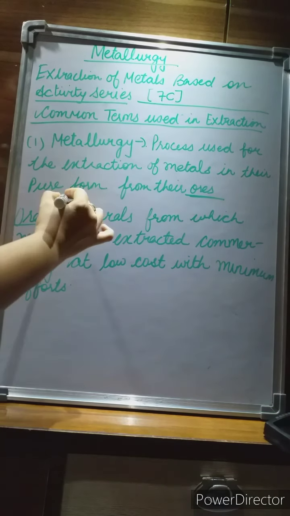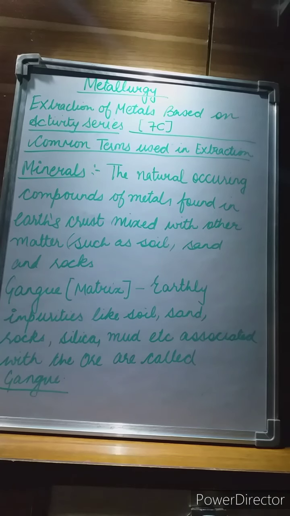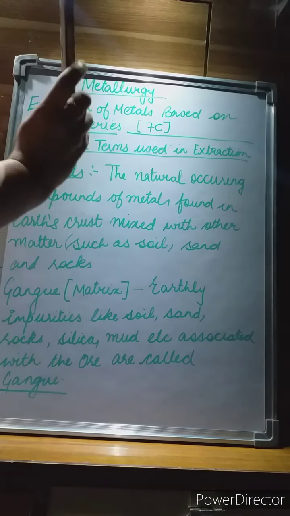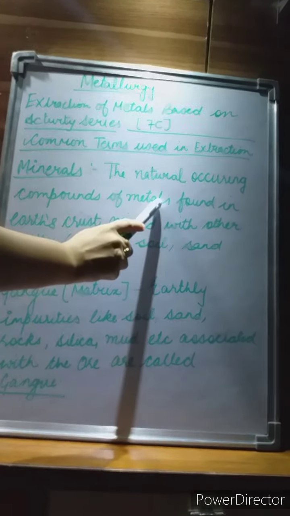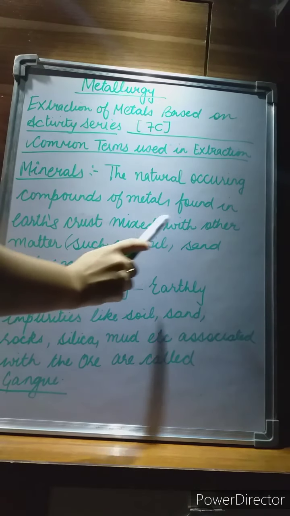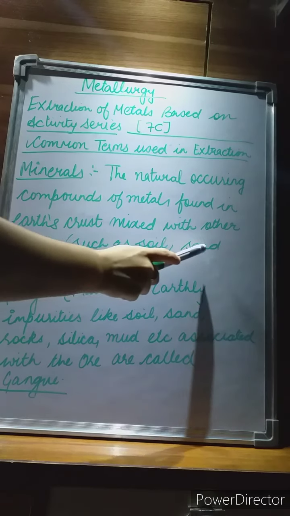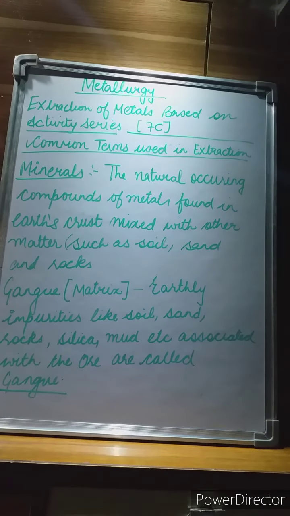Now we will learn what minerals are. So now I'm going to explain the topic minerals. What are minerals? The naturally occurring compounds of metals which are found in the earth's crust mixed with other matter like earthly impurities such as soil, sand and rocks. So what are they termed as? They are termed as minerals.